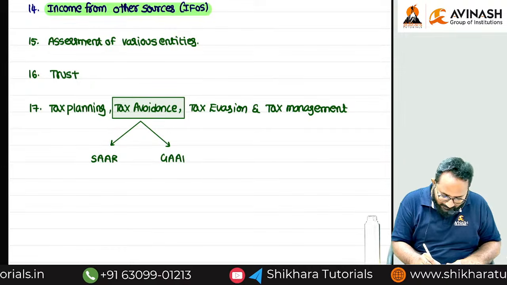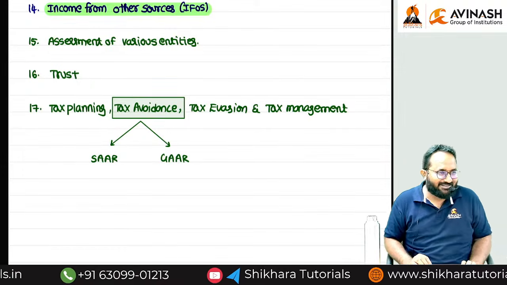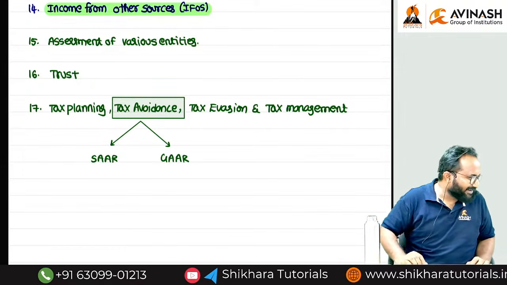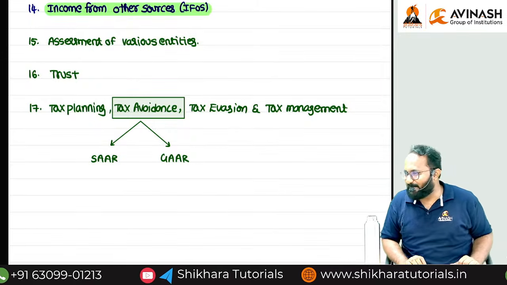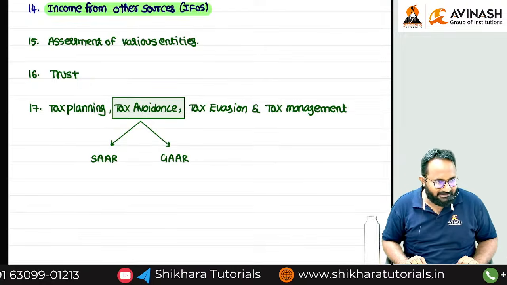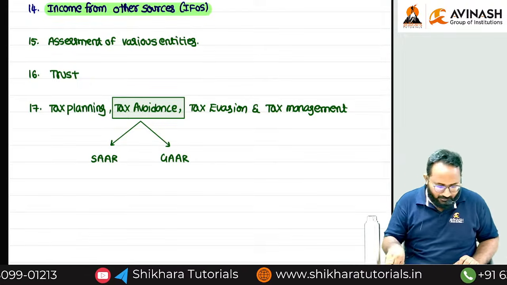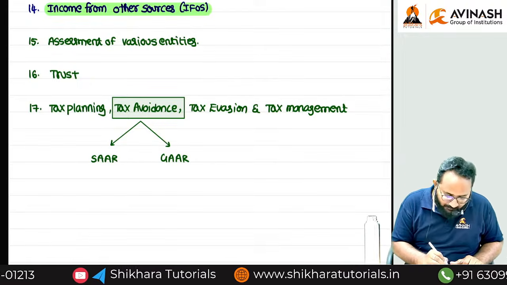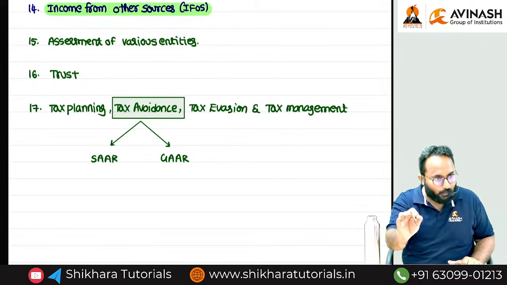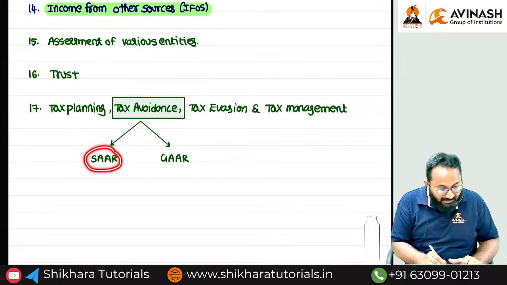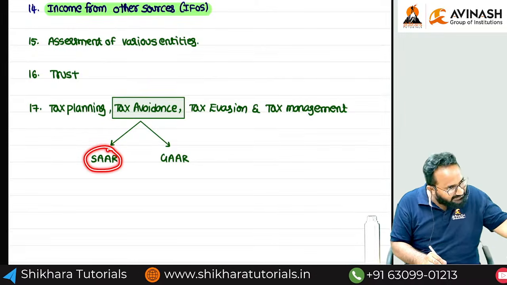Some rules are called SAR. First is called what, ma? SAR. Second one is called what, ma? GAR. Okay, can you tell me the full name, ma? Specific anti-avoidance rules. Specifically they mentioned in the act itself.